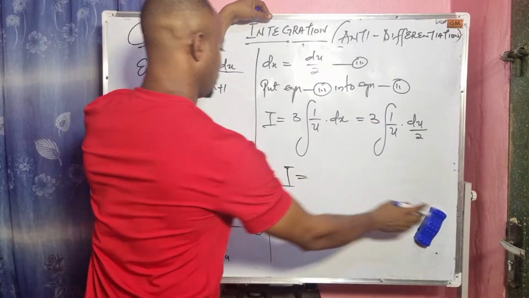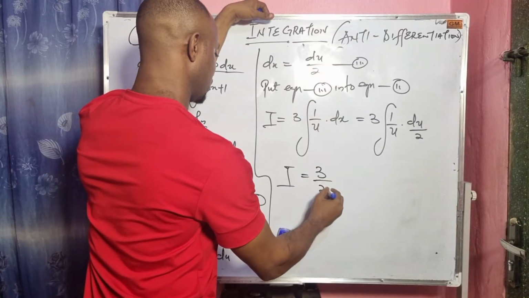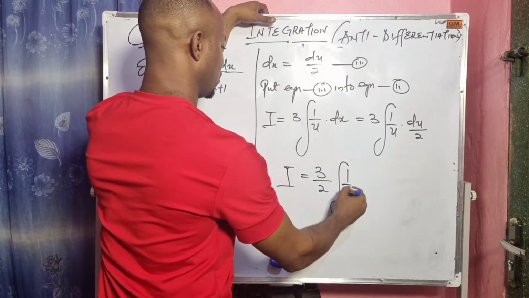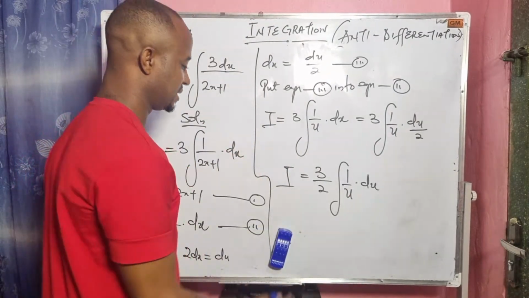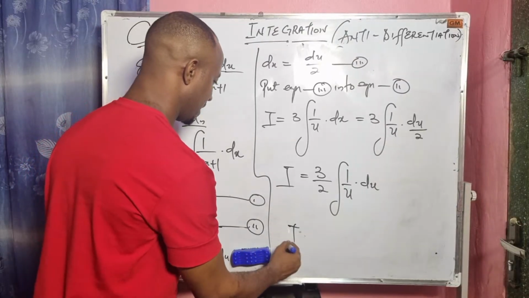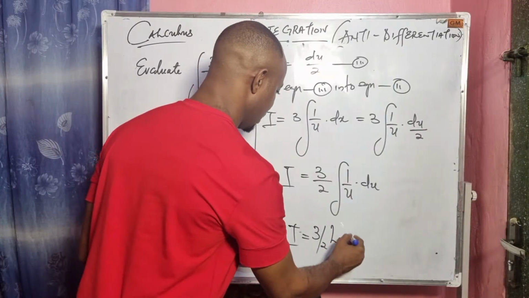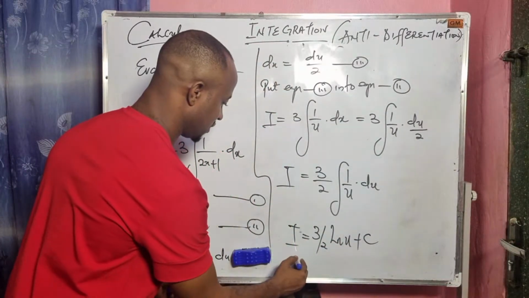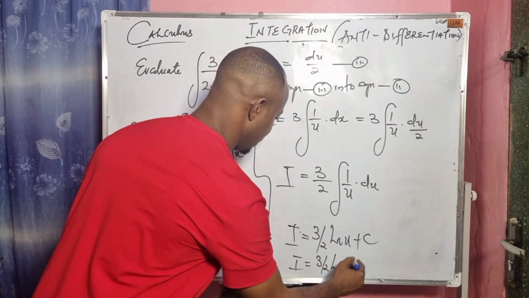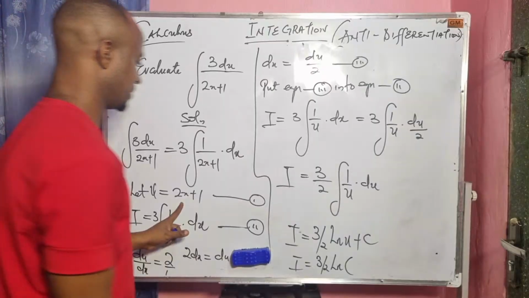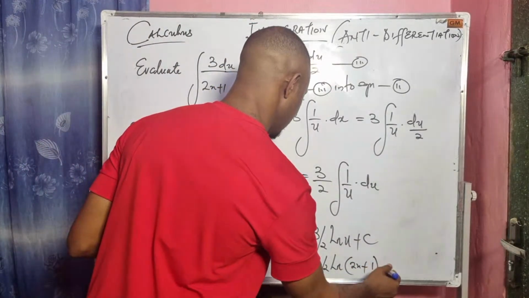So our I becomes 3 over 2 times the integral of 1 over u du. So I can then integrate this. The result becomes I equals 3 over 2 ln u plus C. This will finally give us I equals 3 over 2 ln of 2x plus 1, plus C.